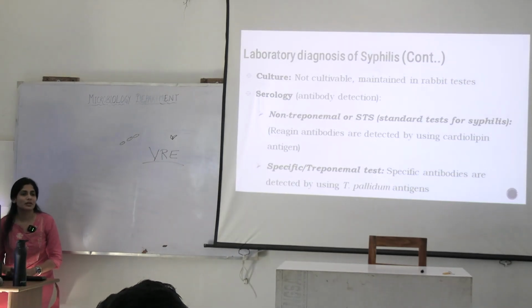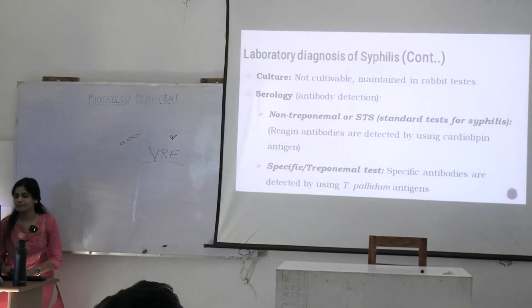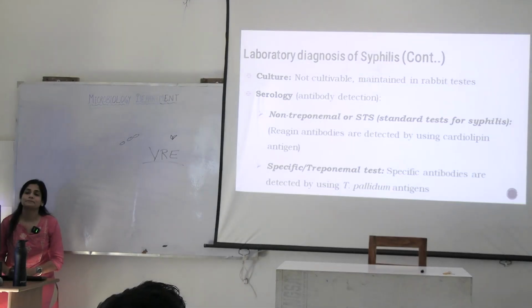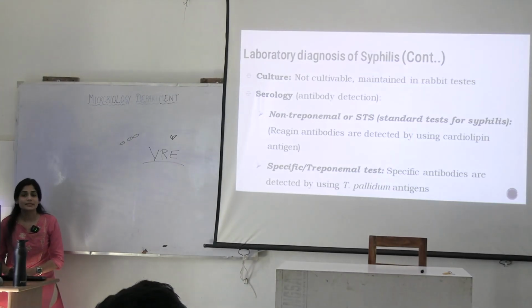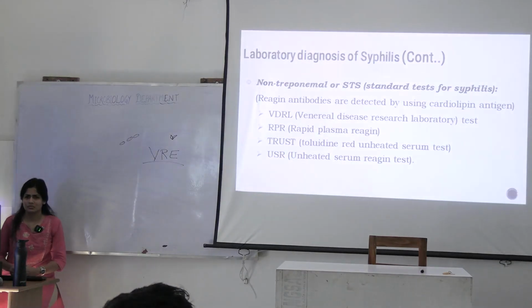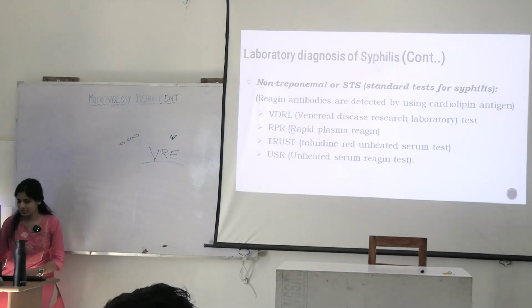Where is this laboratory? New York, okay. What is one advantage of VDRL over RPR? CSF can also be tested in case of VDRL. Okay. These are certain non-treponemal tests we were talking about.